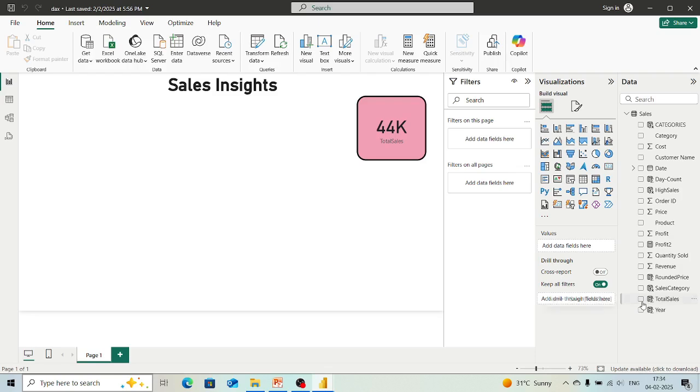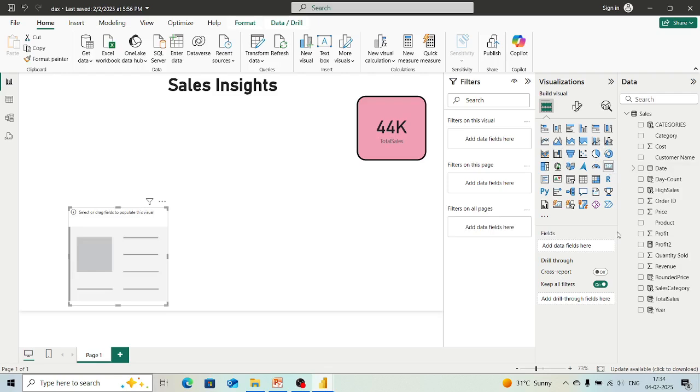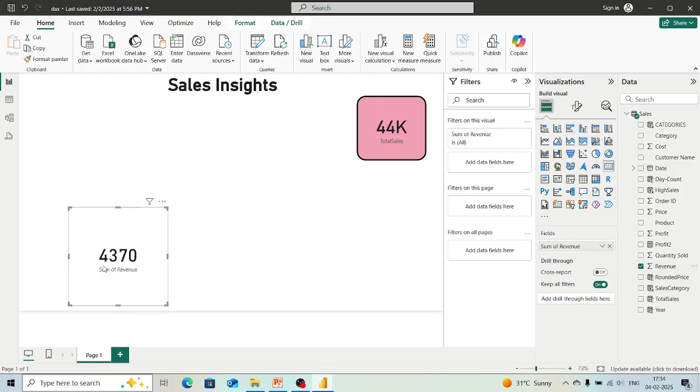Now we have done the sales, right? So we can take revenue as a new card. What we have to do is go to this card again and take revenue this time. If we select it, it is showing the sum of revenue. Now we are creating a card, making a visualization only.